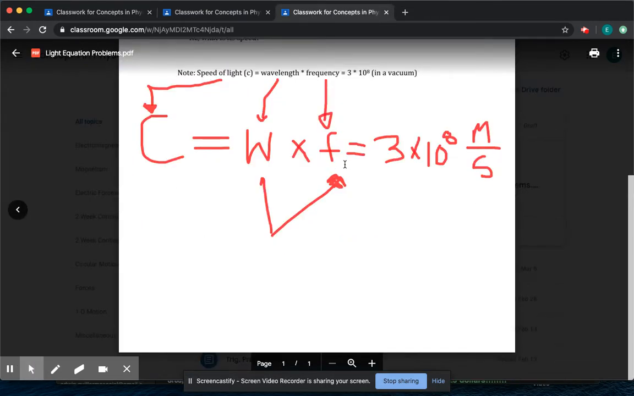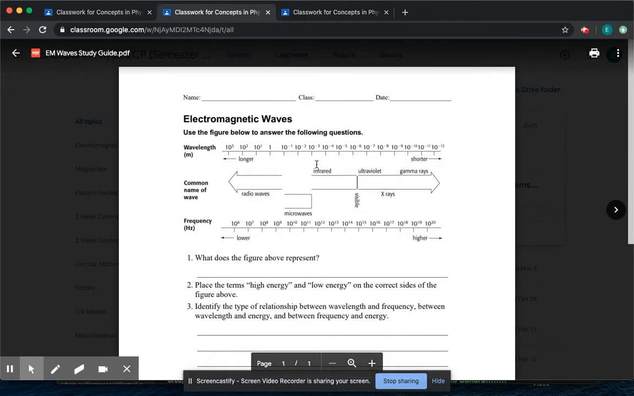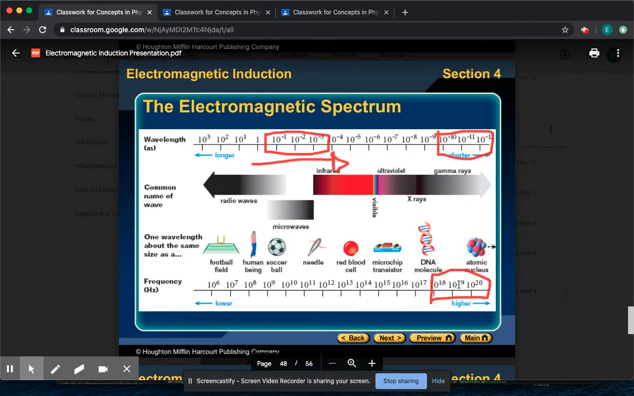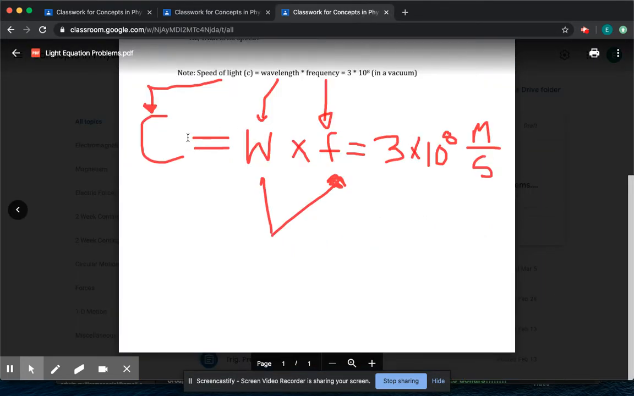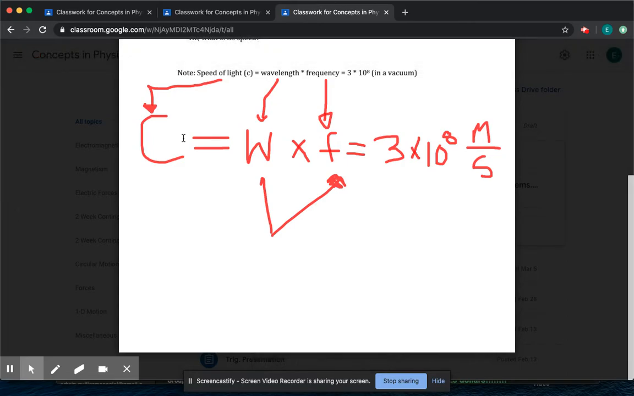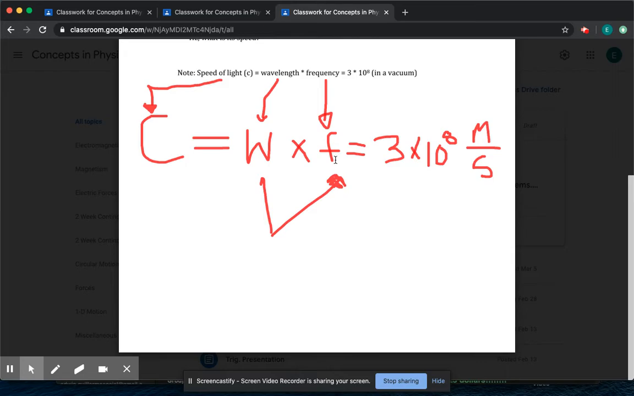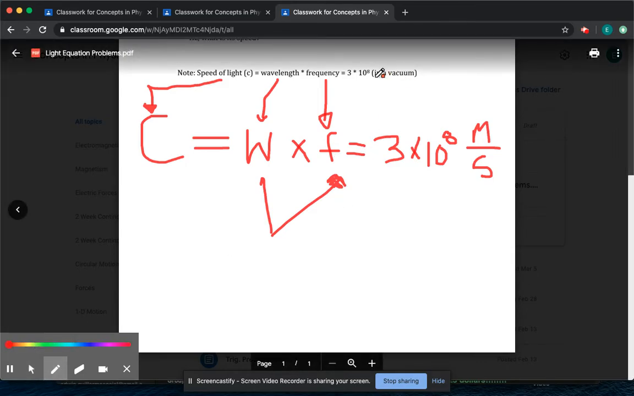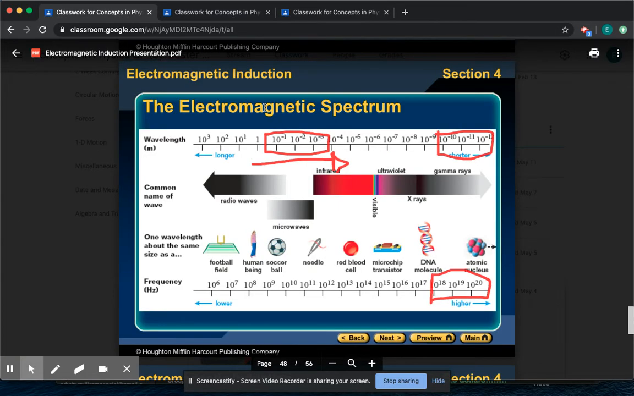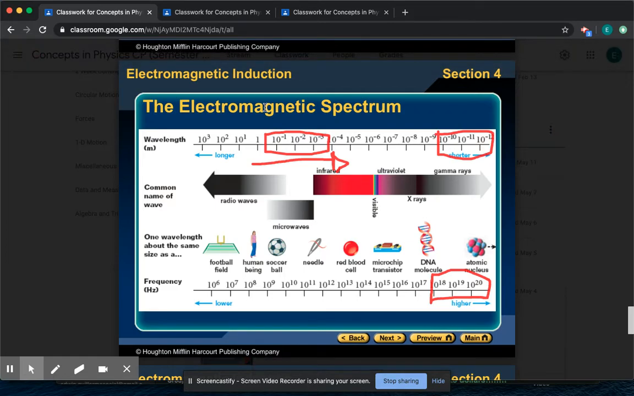So if we make frequency higher, we have to make the wavelength shorter, according to this equation, in order to keep the speed of light the same. So when you turn one up, the other one has to come down. And now I specifically mentioned this in a vacuum. So the speed of light is the same, assuming we are talking about the same medium.